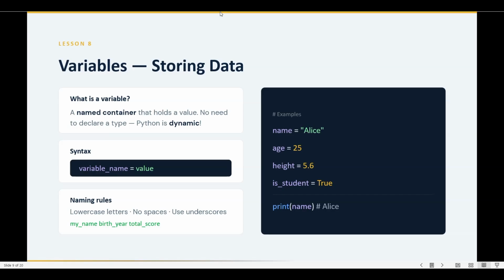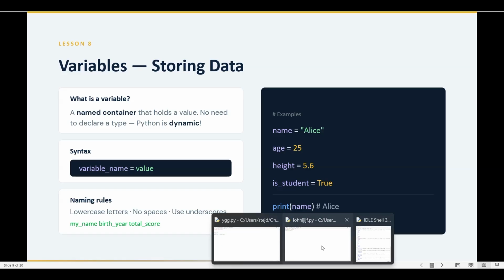So, as we said, the next topic is variables. A variable is just for storing data. It is a named container where we can store data. It is a named container that holds a value. It doesn't need to be declared, because Python is dynamic.